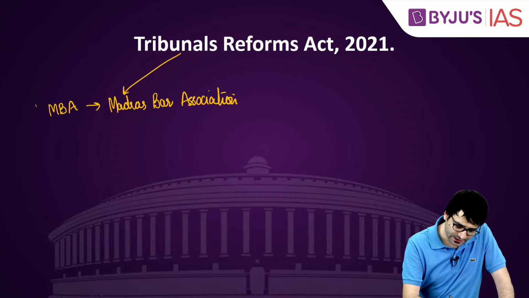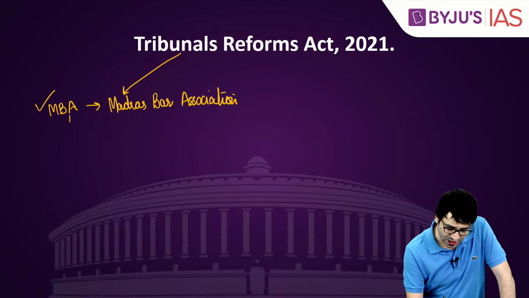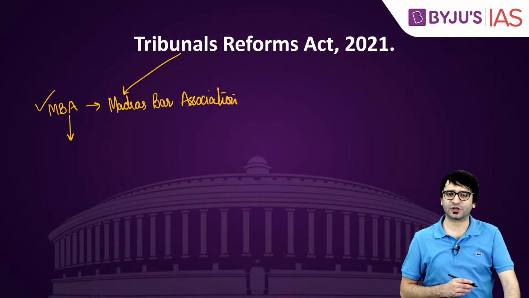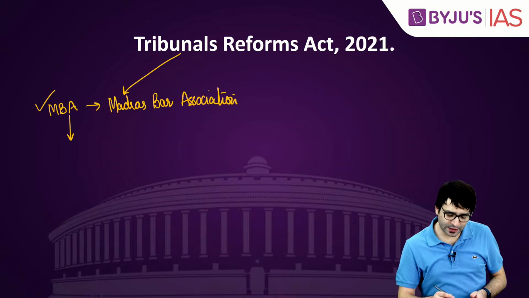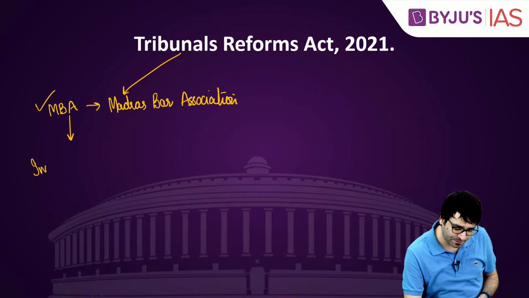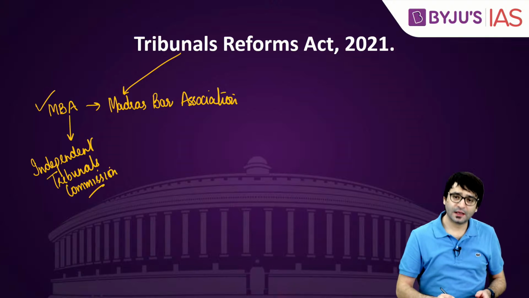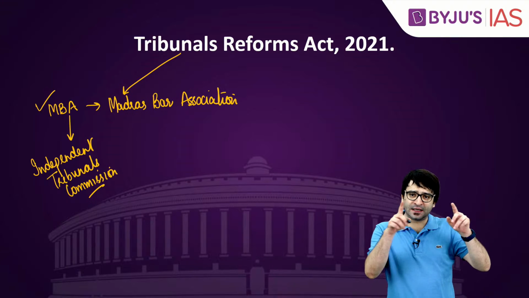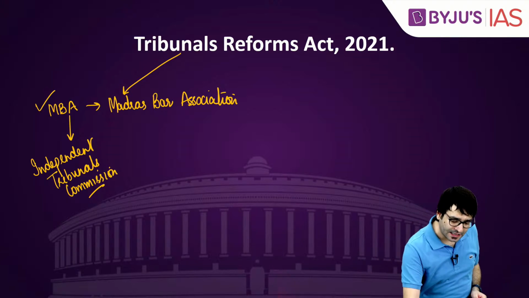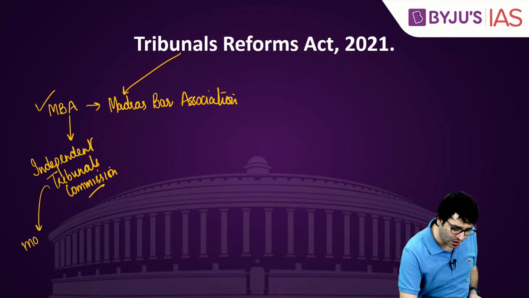Is this statement correct? Yes. But the Madras Bar Association judgment given by the court talked about an independent Tribunals Commission. That means the government should set up an independent Tribunals Commission, and the role of this commission should be to monitor all tribunals in India.